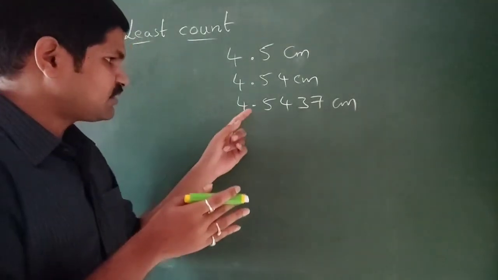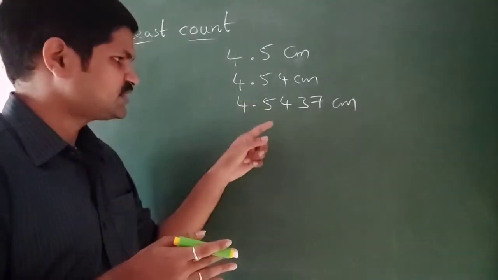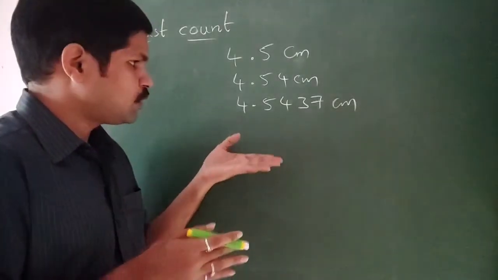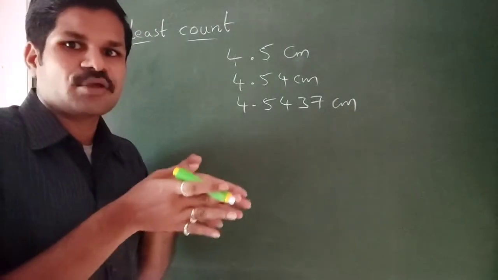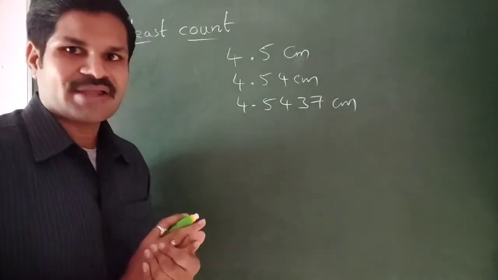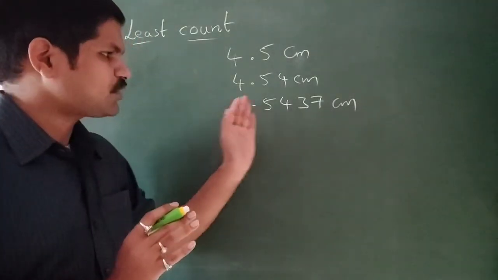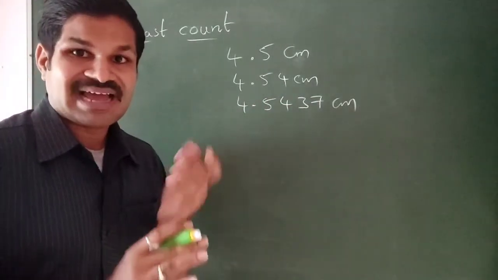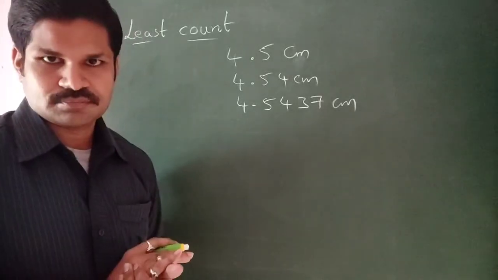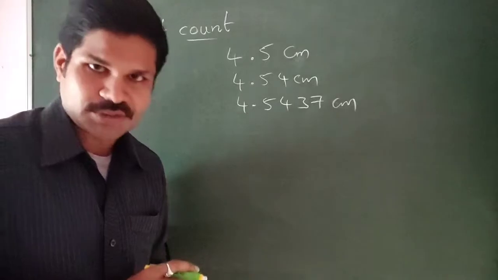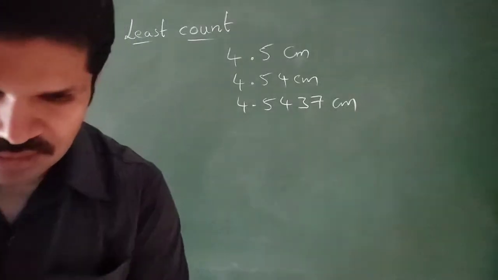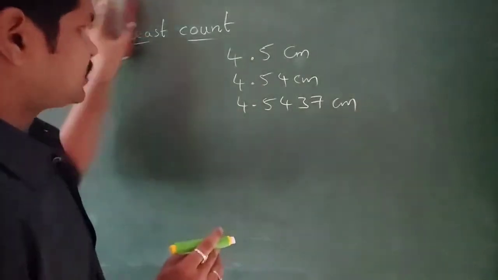If you observe here, if the number of digits on the right side of the measurement increases, then we are getting more and more accurate measurement. And these accurate measurements can be easily found using a particular instrument having a very small least count. So this is the concept of least count, and let's quickly get on to some new concept which is somewhat tricky.